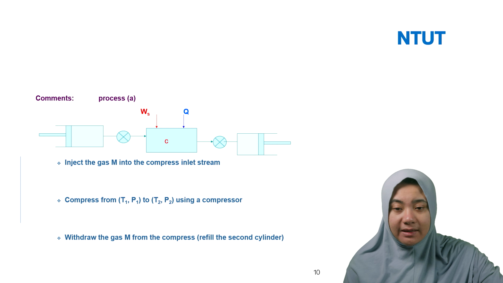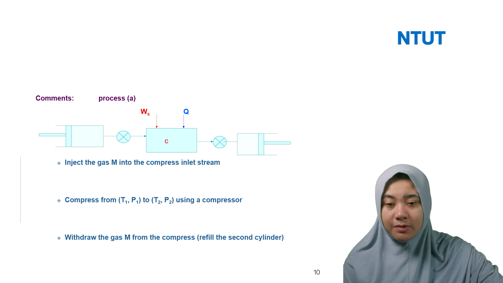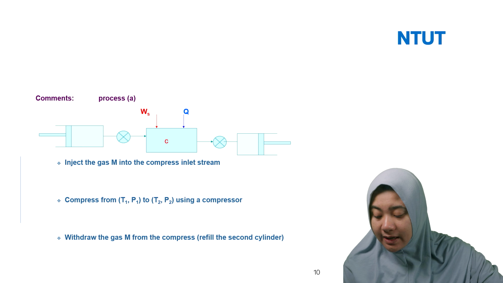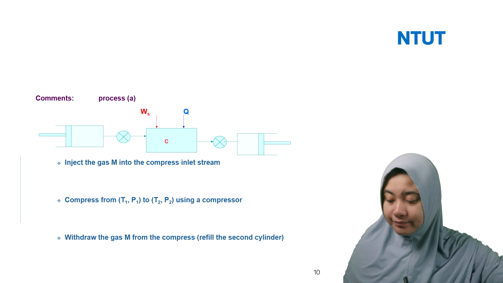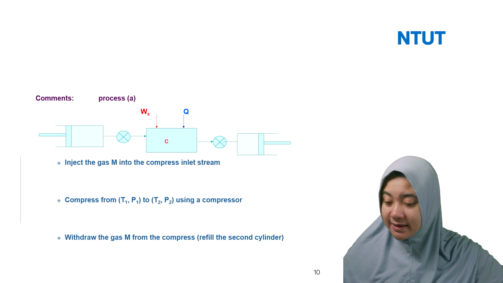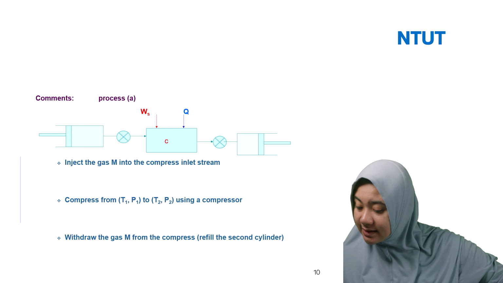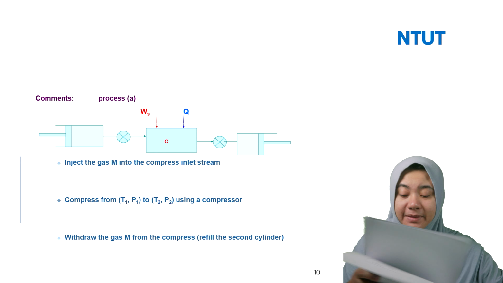So we can comment on this process when you have process A or closed systems. We have the process, and we can try to simplify this into Q plus W. On the other side, we can consider that we have the pistons.